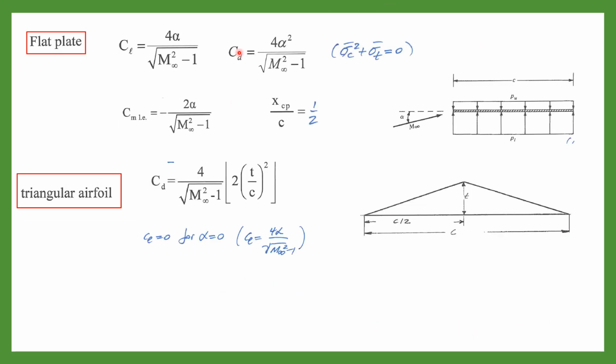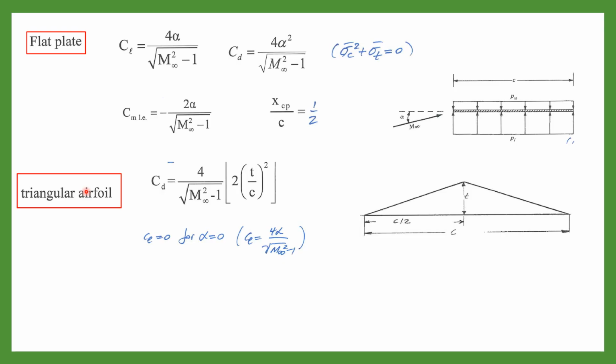And for a flat plate, CL is 4 alpha over this function, so without alpha we don't have any lift. The drag coefficient is 4 alpha squared over this function. Without angle of attack, we don't have any drag. The drag is due to angle of attack. Sigma squared camber plus sigma squared thickness are 0 because the flat plate doesn't have any camber or thickness. Cm leading edge is minus 2 alpha over sqrt of Mach squared minus 1, and XCP over C is 1 over 2.